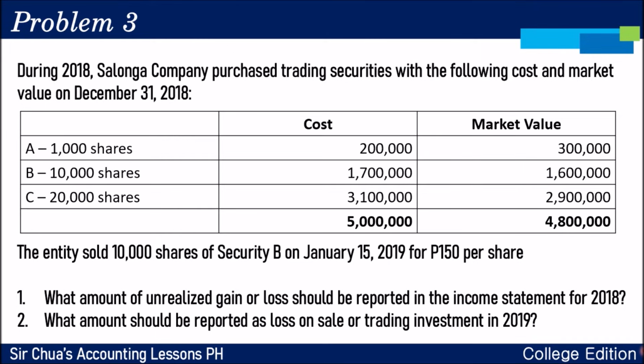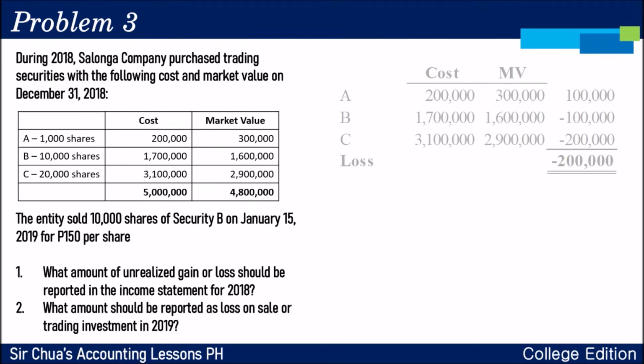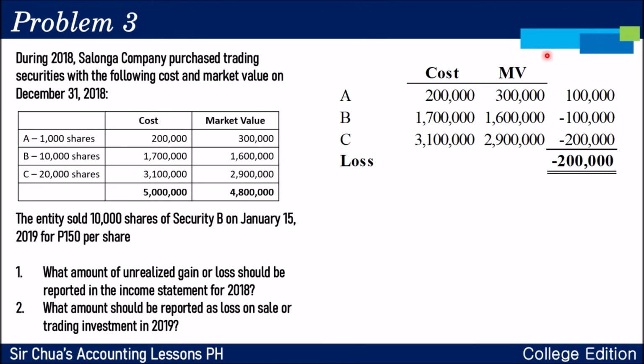Okay. So, realized gain at saka loss on sale of trading investment. Okay. For number 1, ang tanong sa inyo is the unrealized gain or loss that will be reported in the income statement for 2018. You simply compare the cost and the market value at the end of 2018. 200, umangat ang 300, positive 100,000. Unrealized gain. 17, bumaba ng 16, negative 100,000. 31, bumaba ng 29, negative 200,000. Get the aggregate, unrealized loss is negative 200,000.